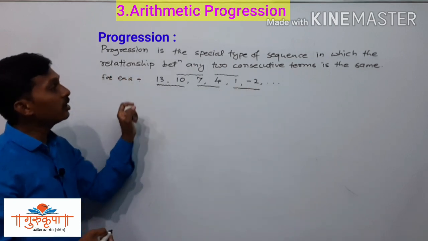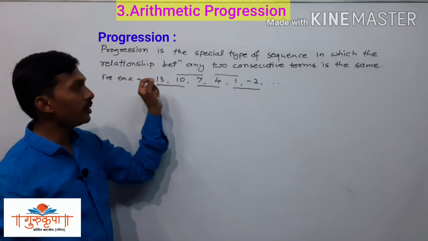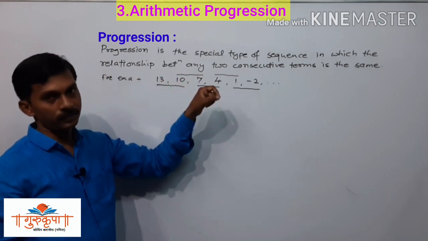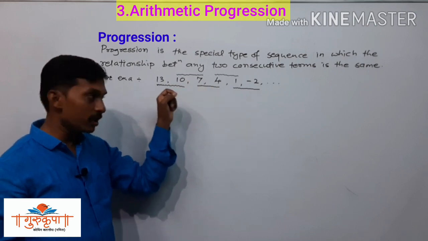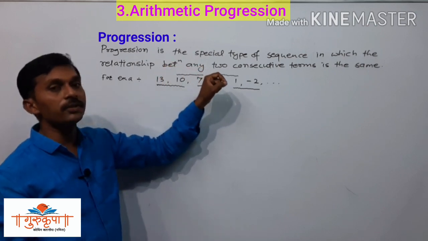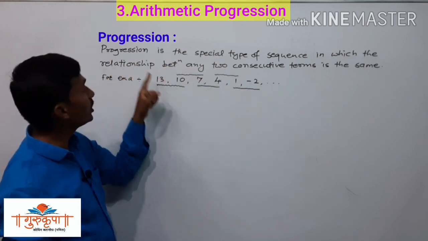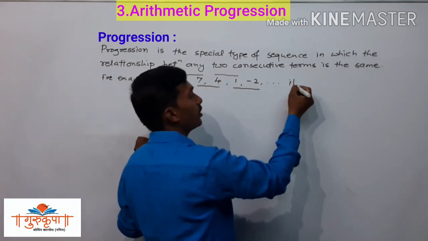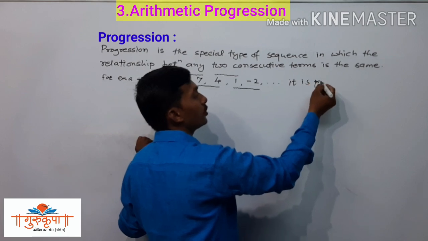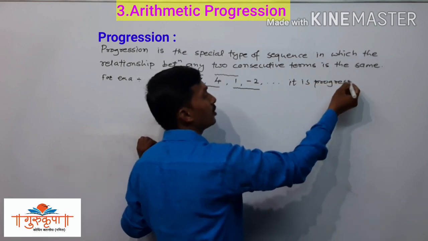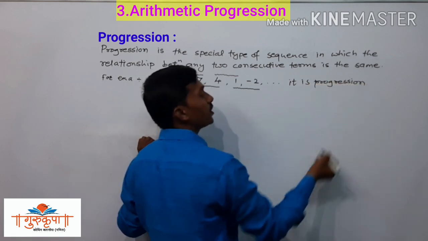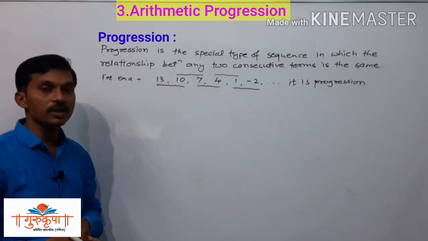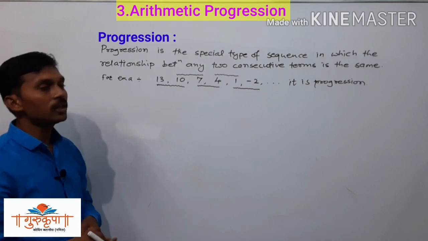So the relationship between any two consecutive terms is the same everywhere, hence it is a progression. What is progression? A special type of sequence in which the relationship between any two consecutive terms is the same.